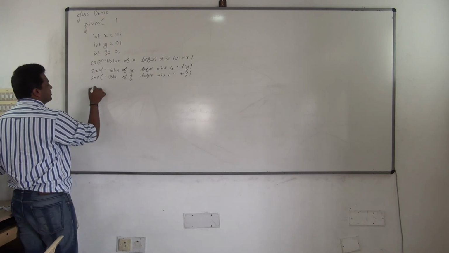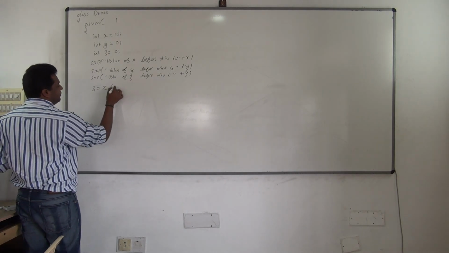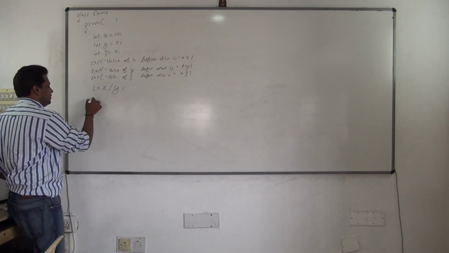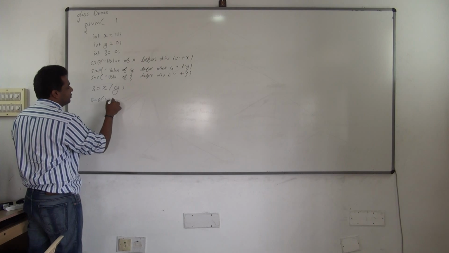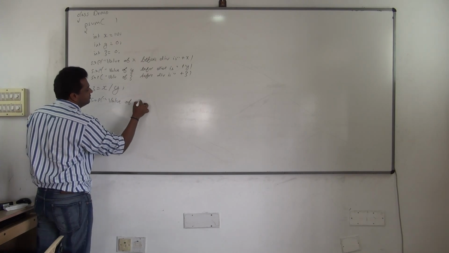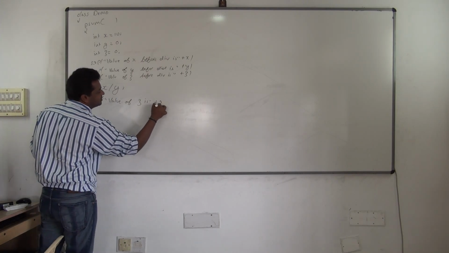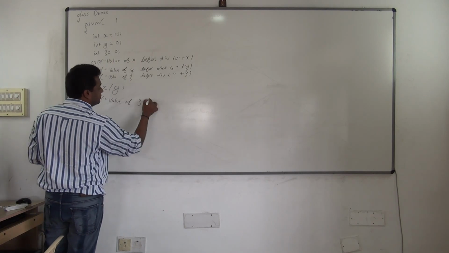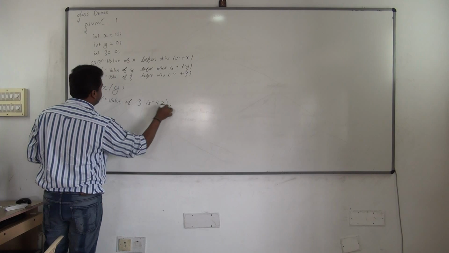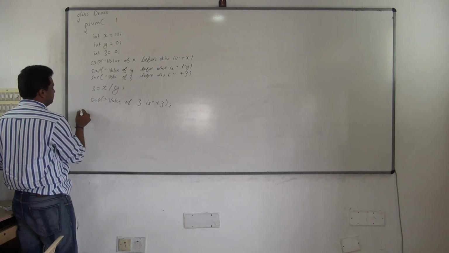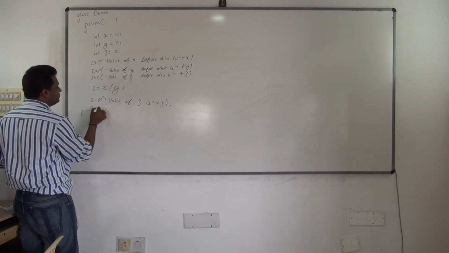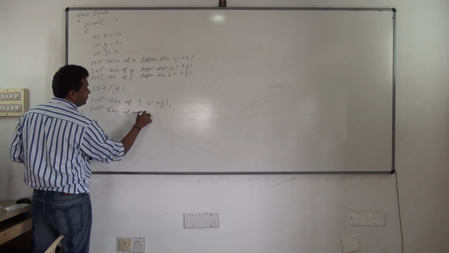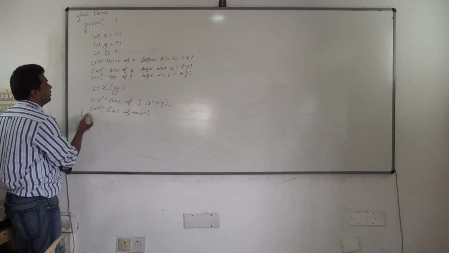Okay, fine. Now see this. z is equal to x divided by y. What am I doing? I'm doing division. Then I'll print value of z is plus z. I can write end of main, like this. See, this is the program now.